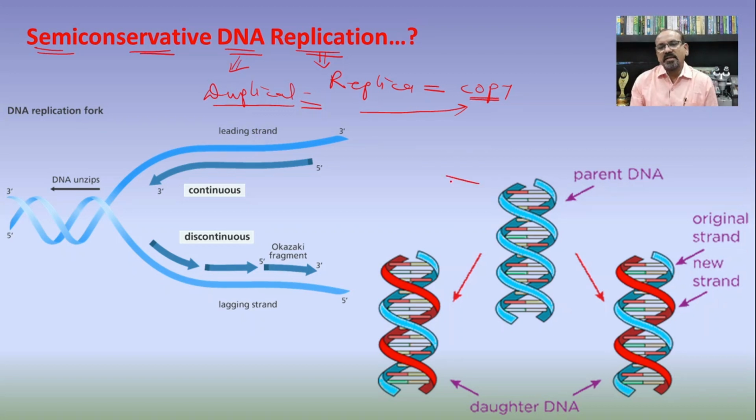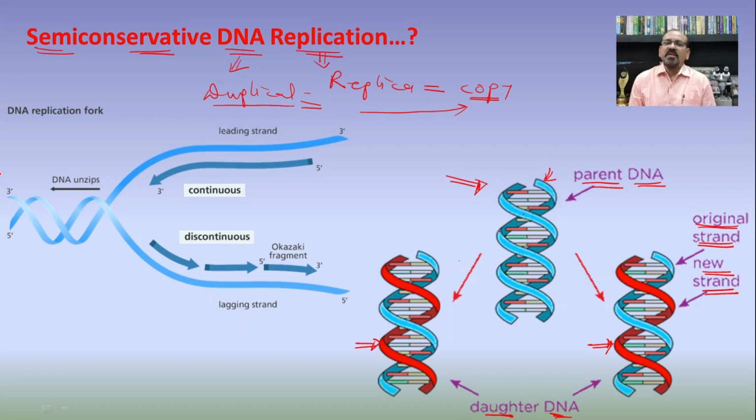As you are seeing here, this is a parental DNA in which there is a bluish green color. You will find that both the strands are of this color, but when there is a formation of the daughter DNA molecules, in the daughter DNA molecule one strand is a parental one and the other strand is newly synthesized. So in this way, out of the two DNA strands, after DNA replication, one strand is the original strand and the other strand is the newly synthesized strand.